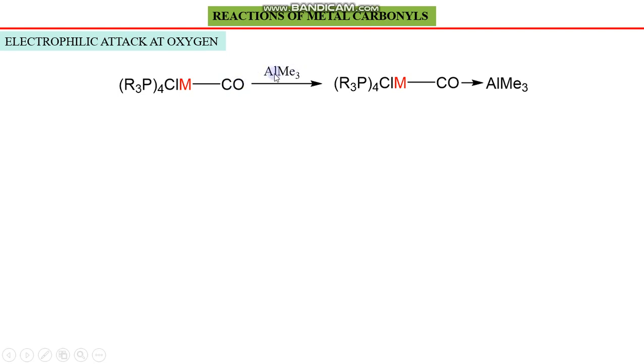Now, trimethyl aluminium is actually an electrophile. And if you again remember, aluminium is an electron deficient species because it belongs to the 3p group, and its octet is always incomplete, so it is in search of an electron pair. So whenever this complex is treated with trimethyl aluminium, aluminium accepts an electron pair from oxygen, and this type of compound is obtained.